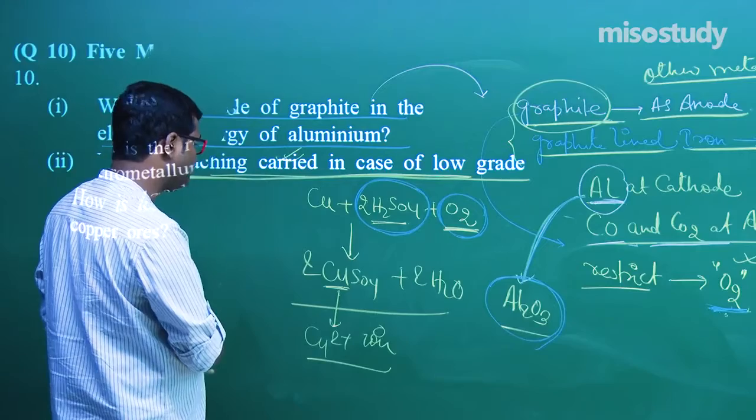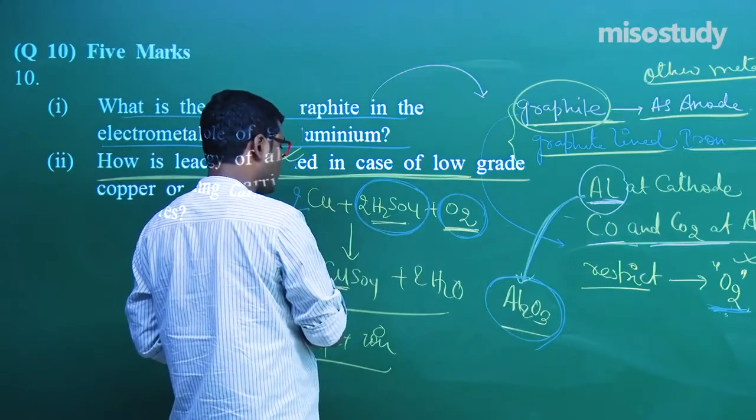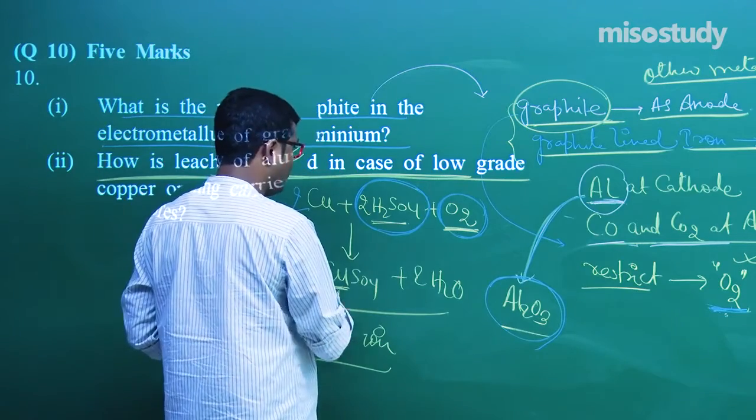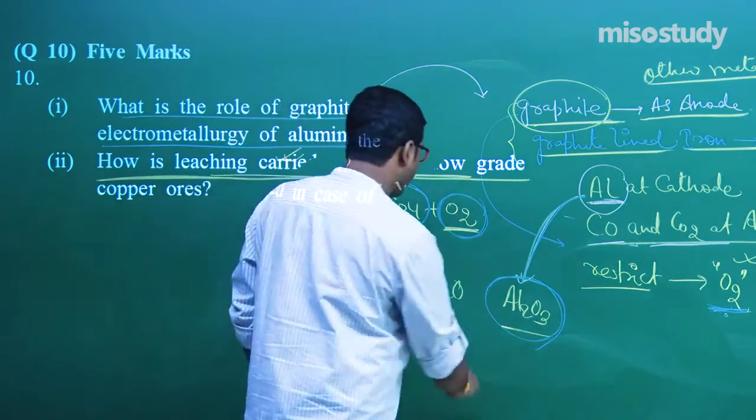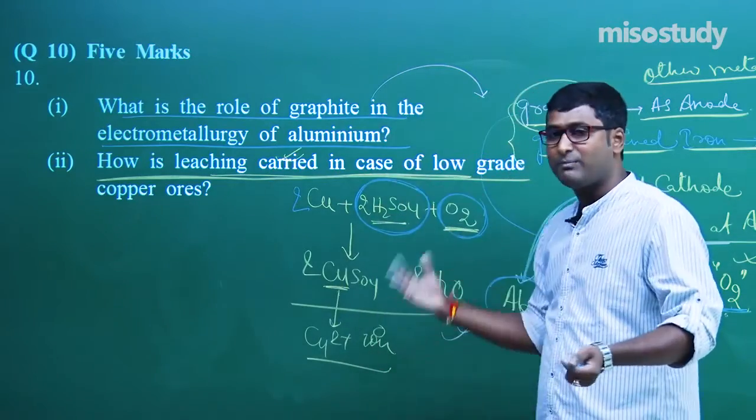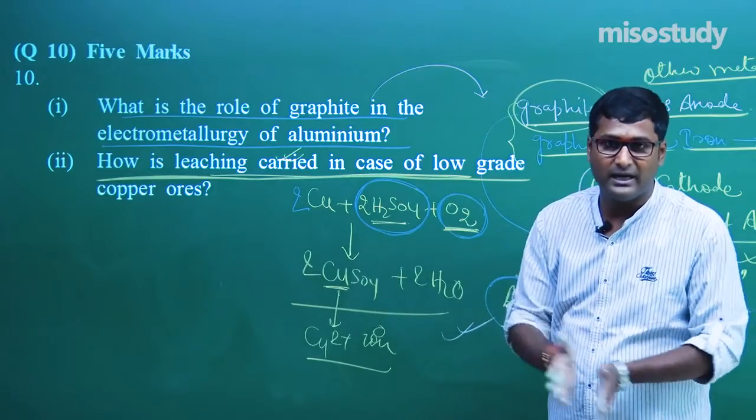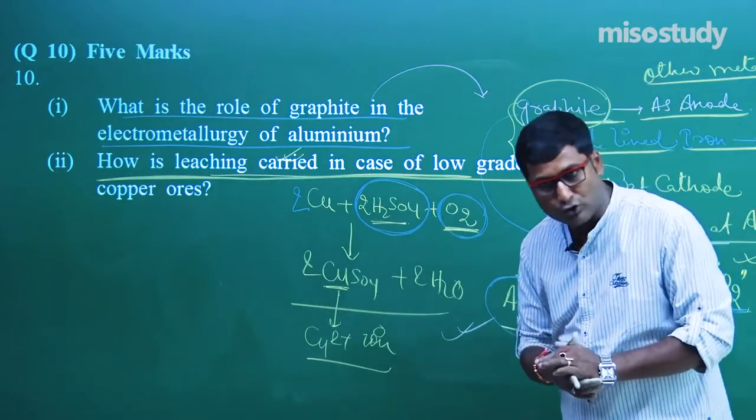Now look here, balance: that is 2, put here 2, that is 2Cu plus 2H2SO4 plus O2 gives 2CuSO4 plus 2H2O. Clear to you? These are the questions, my friend, and definitely you can practice the maximum number of questions, it is up to you, or if you have any doubt you can easily approach me.